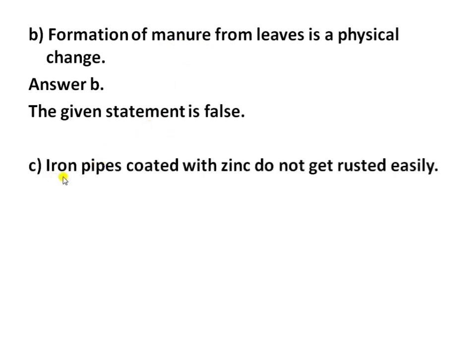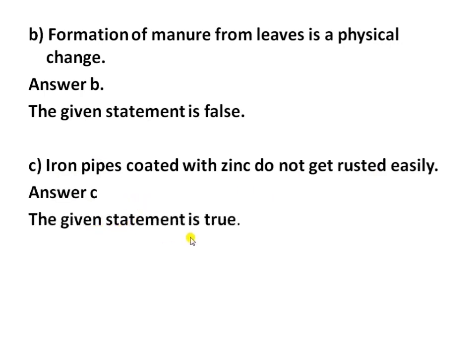The third part is, iron pipes coated with zinc do not get rusted easily. The answer is true.